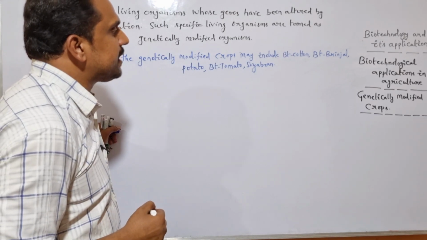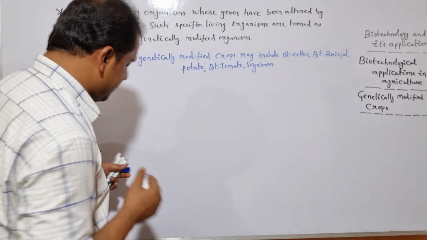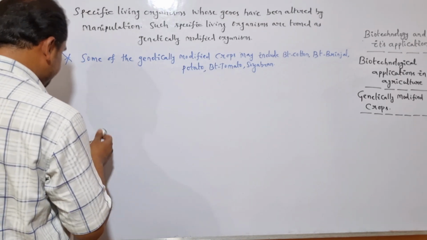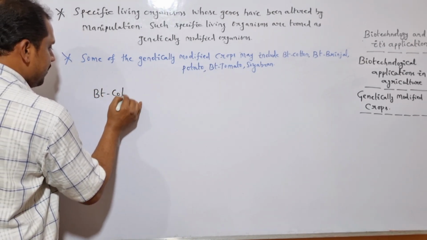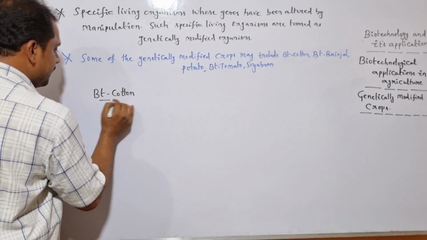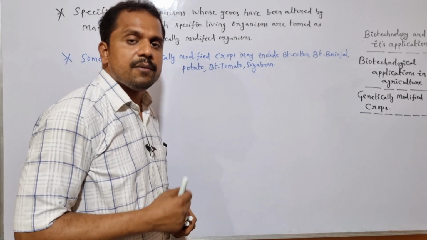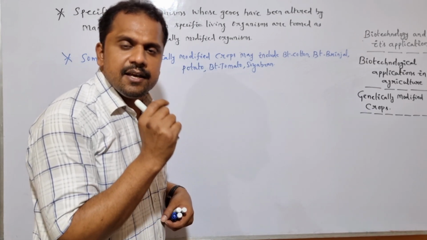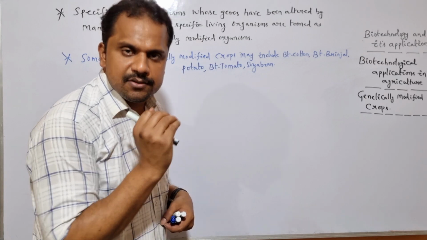At first we will be studying Bt cotton. So what is Bt cotton? Let me write it here. Bt cotton is one of the genetically modified crops which has been successfully designed by taking the advantage of a specific microbe termed as Bacillus thuringiensis.